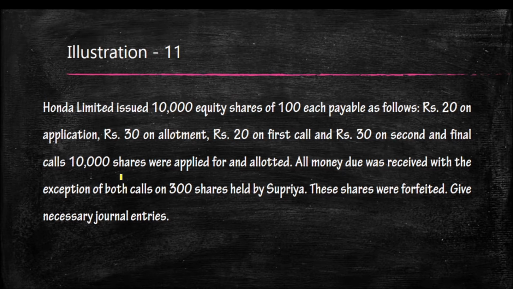All money due was received with the exception of both calls on 300 shares held by Supriya. So, calls in arrear happened for the first call and second call on 300 shares. These shares were forfeited. We have to write the entries.